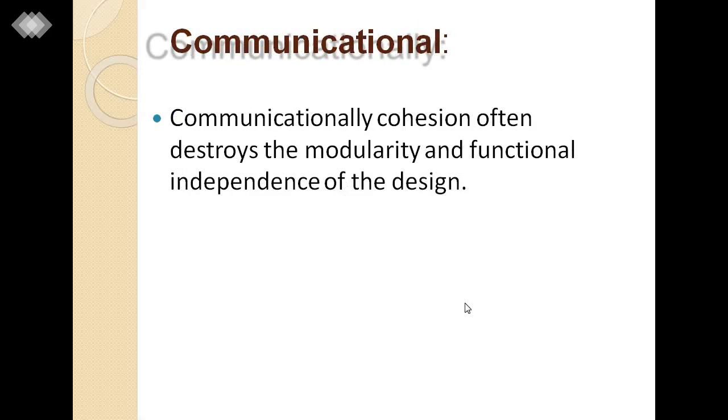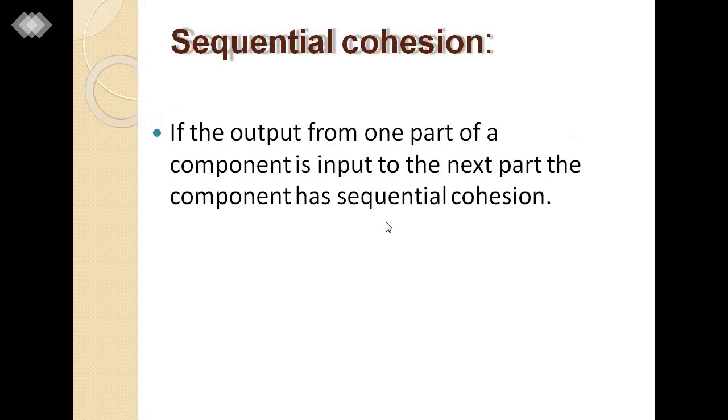Communication means the way they interact with each other across different modules. In this cohesion, it destroys the modularity and functional independence of the design. In sequential cohesion, if the output of one part of a component is the input to the next part, the component is performed in a sequential manner.